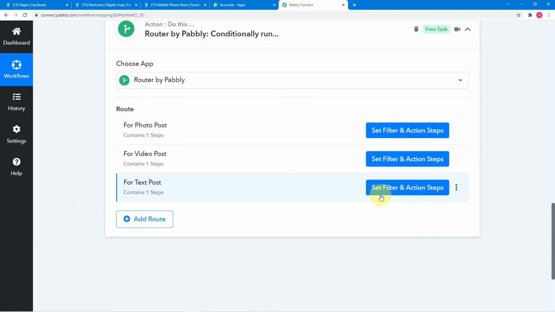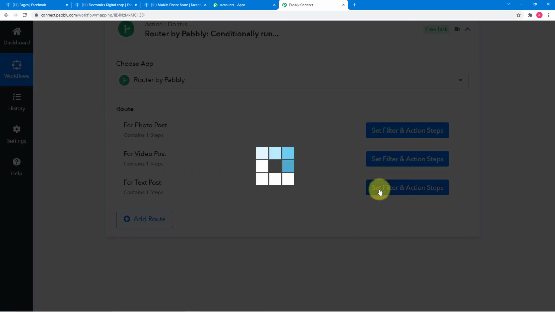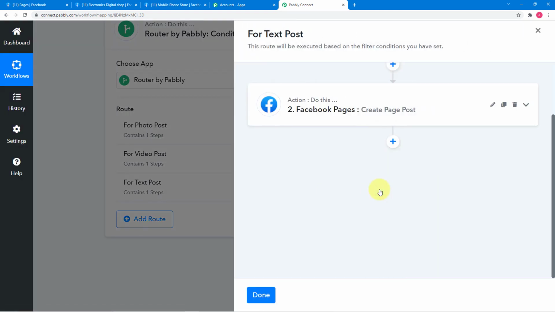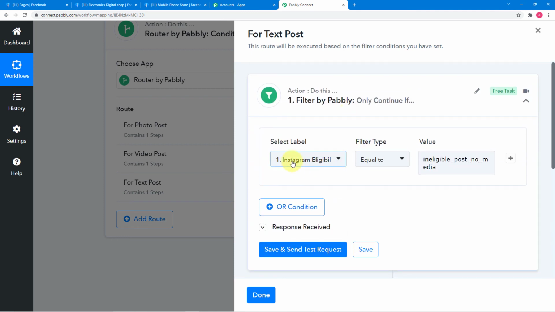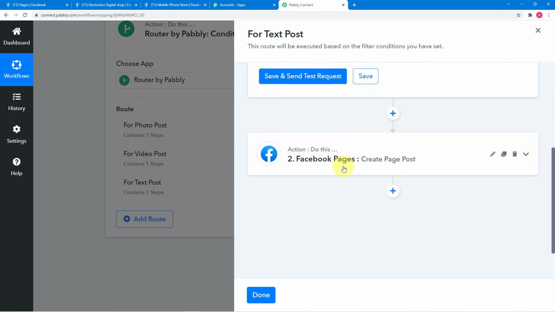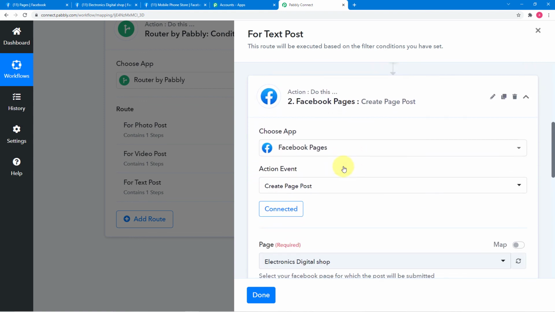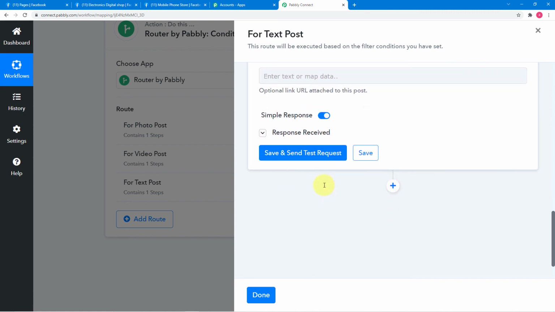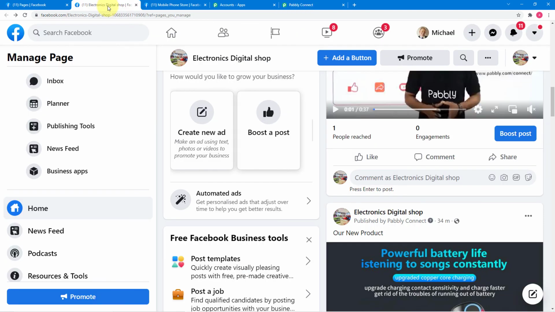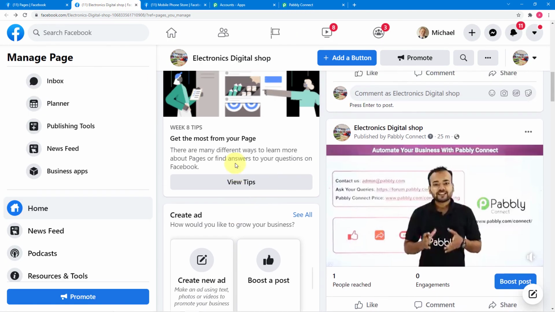Click on done. And finally, for this text post, we have applied this filter and actions tab, where we have applied the filter and selected Instagram eligibility label, make it equal to ineligible, and applied Facebook page again, which was the second page, mapped the message, and we have seen the post was delivered here like this. Okay,